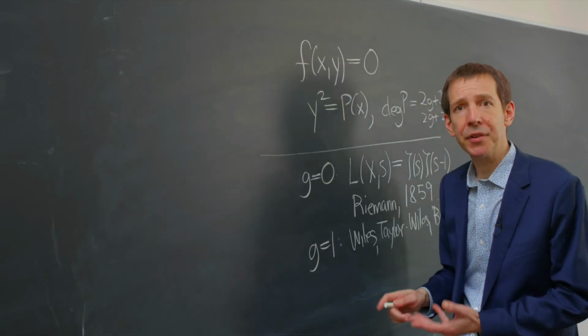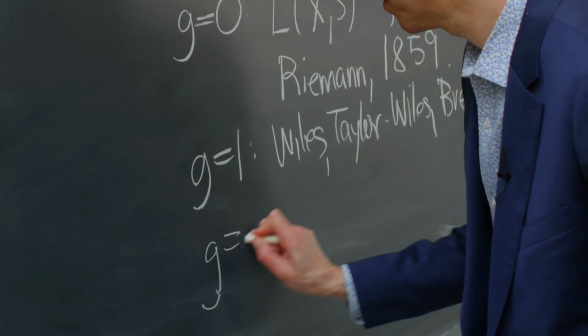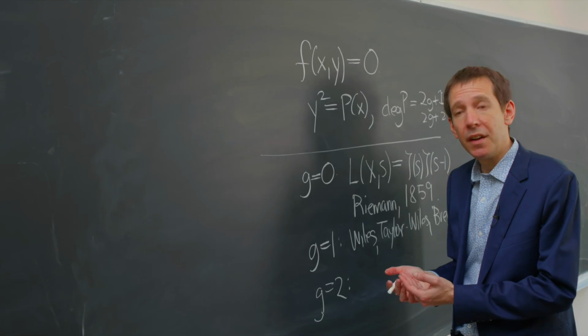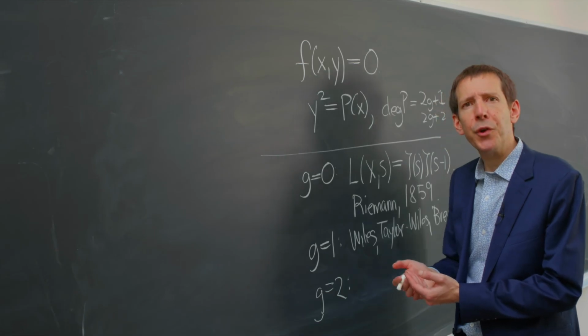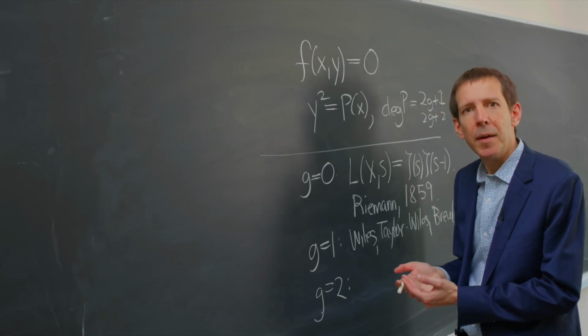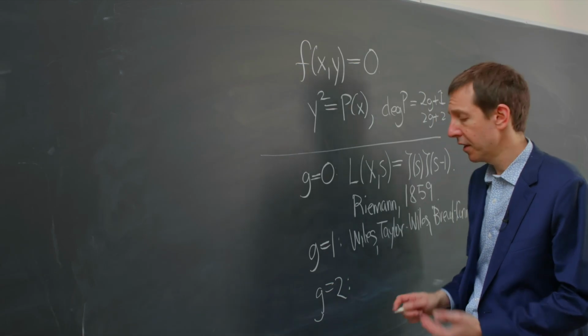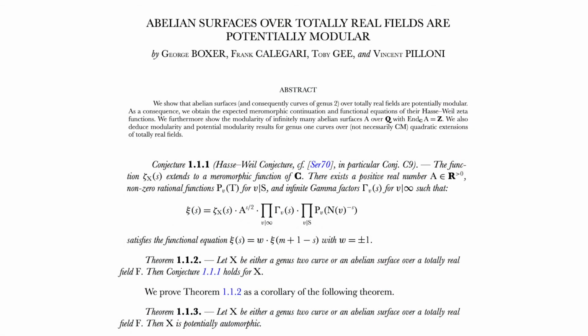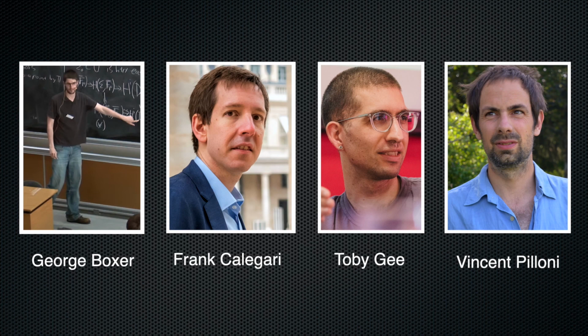Now we come to the case of g equal to 2. For a long time, this was thought to be beyond the reach of available techniques. But there is the very recent work of Boxer, Calegari, Gee, and Pilloni, which proves the full Hasse-Weil conjecture when g is equal to 2, from 2021.